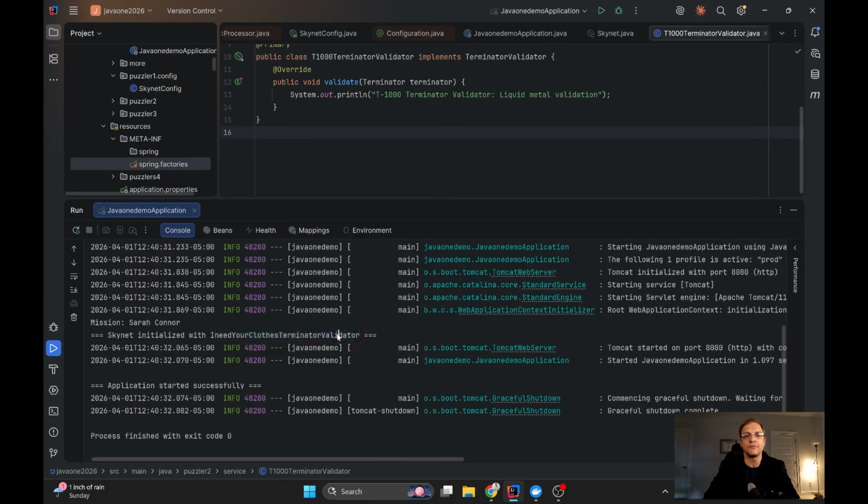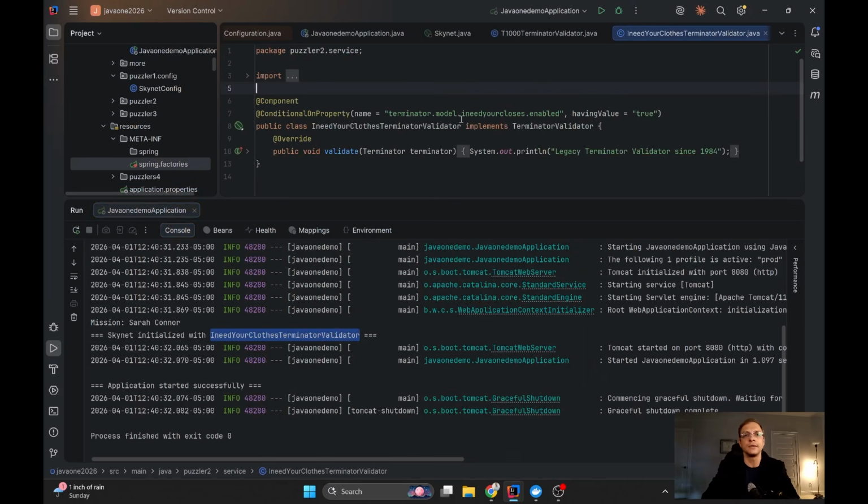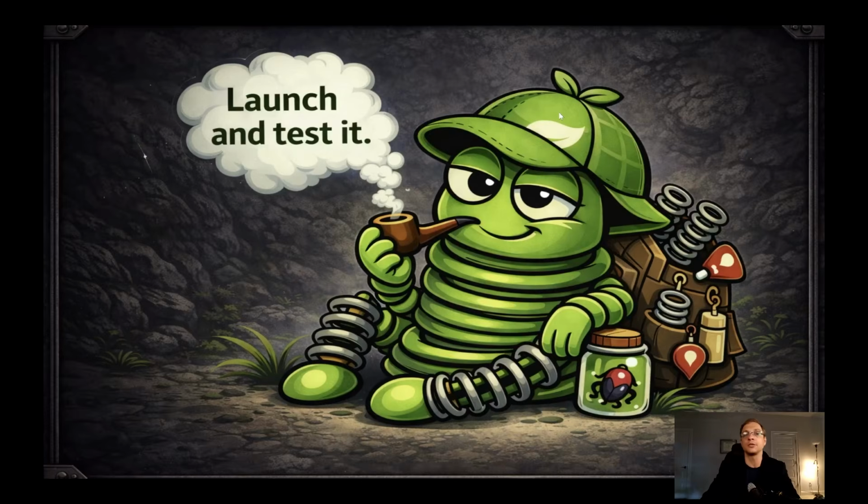Okay, so let's try to find this class. If I open it, I can see it's a component, but it has some property which I said doesn't exist. How can we check it, and should we do it?